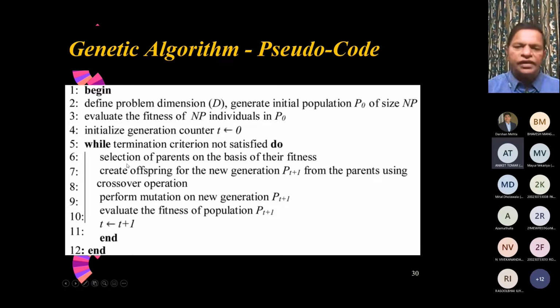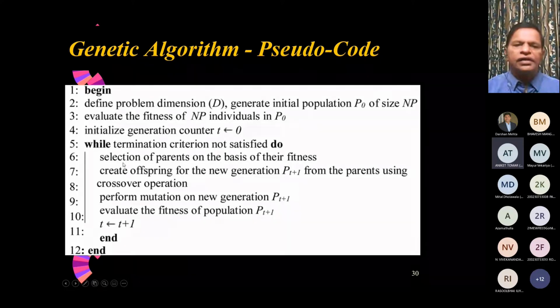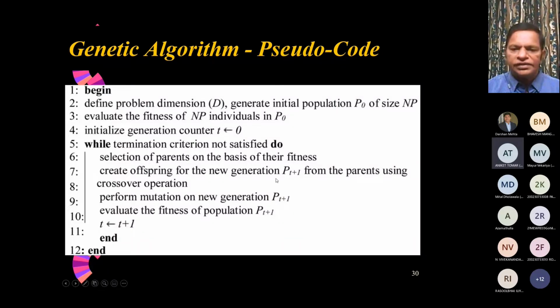While the termination criterion is not satisfied, I did not talk about the termination criterion so far, I will talk about it. Then selection of parents on the basis of their fitness. Create offsprings for the next generation, that is PT plus 1, from the parents using crossover operation. And perform mutation on the new generation of these offsprings. Evaluate the fitness of each of the members of the population in PT plus 1, that is the next generation. Set T to T plus 1, and this loop will terminate after the termination criterion is met.